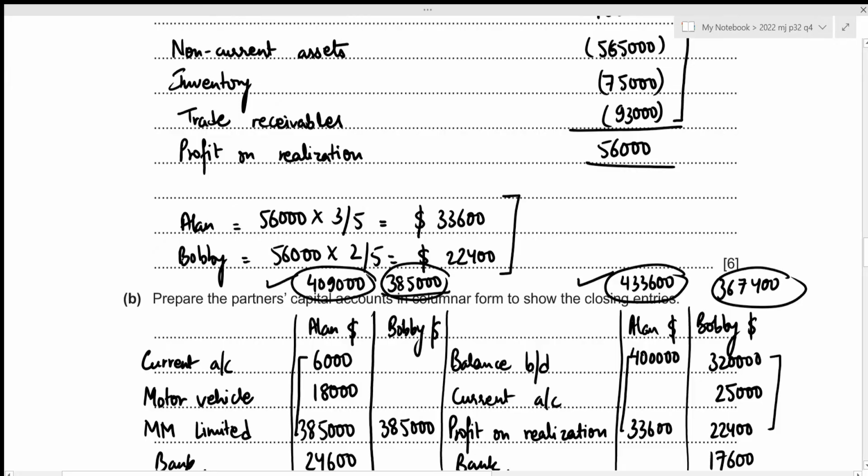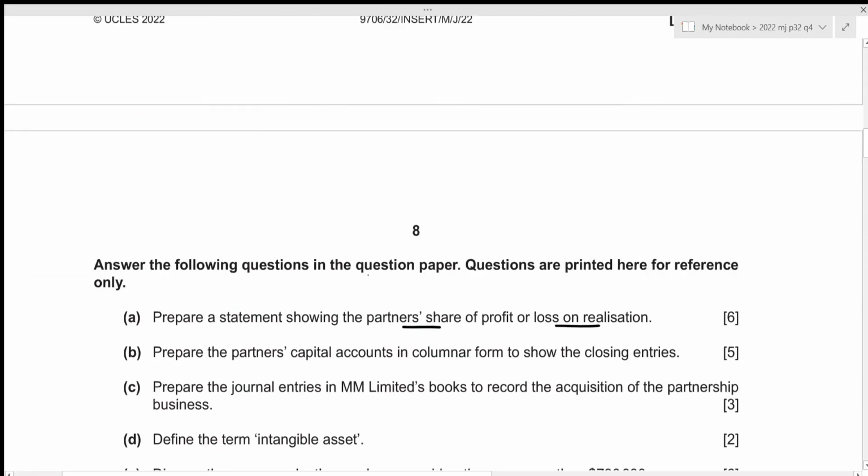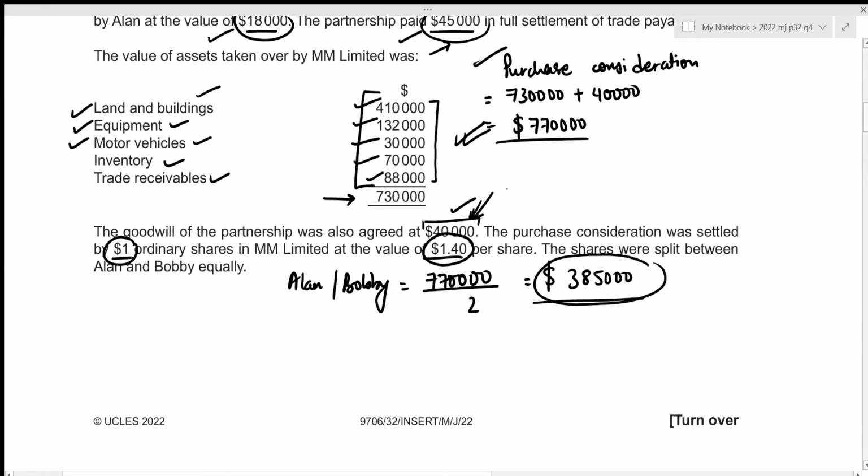Let's have a look above. We know that the total amount for our share capital to be issued is 770,000, and this includes $1 of our ordinary shares as well as $0.40 of our share premium, right? So the total is 1.40. Now, in order to figure out its value for ordinary shares, we can just utilize our unitary method.